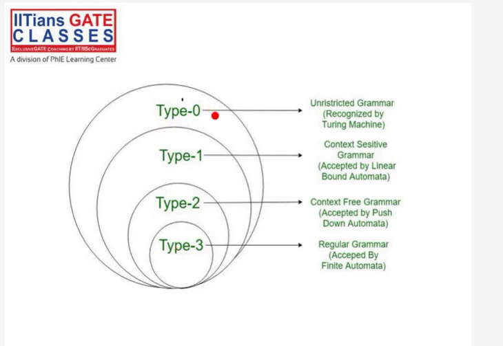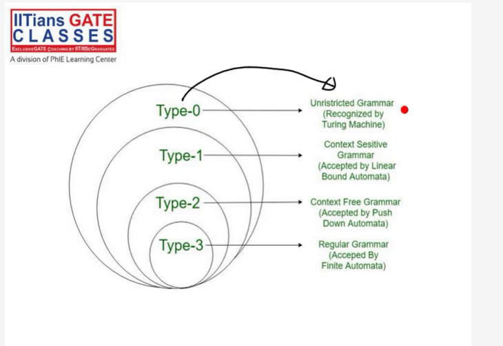And each grammar, as I told you, like English grammar generates the English language, maybe Chinese grammar generates the Chinese language. Similarly, these four different types of grammars that we have also generate different kinds of languages. For example, this type 0 grammar, this is also called unrestricted grammar.